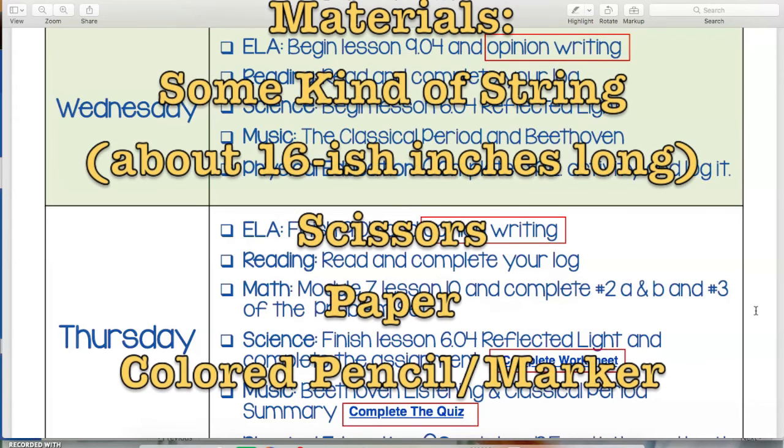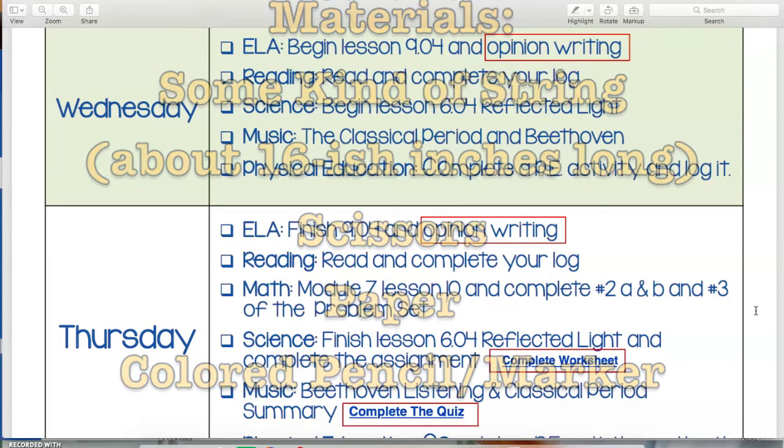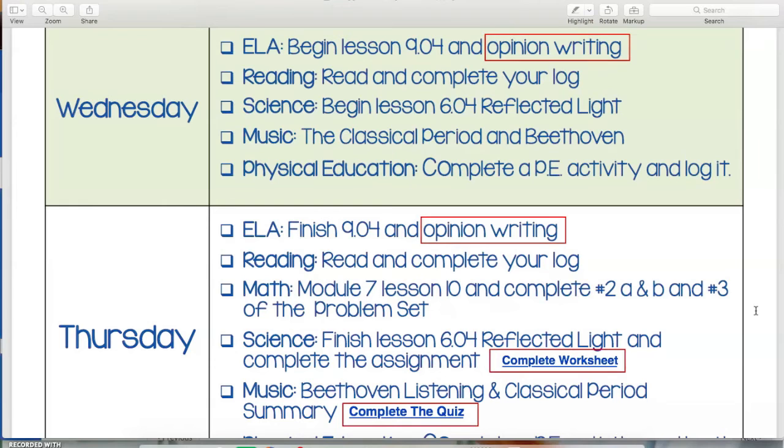For this lesson, you are going to need, preferably, a piece of string, a ruler or some type of tape measure, and a piece of paper and scissors. We're going to be cutting 2-inch squares out of paper and then doing some fun little hands-on stuff throughout the lesson. Do your best with what you have, and if you don't have it, just come to the lesson anyways, and we're going to work through it, and you can watch us do it.